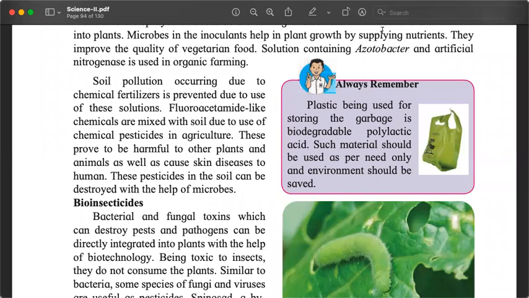Okay. For example, the chemical fluoroacetamide. This is one of the problems. And pesticides and weedicides and germicides that we use in agriculture, excess of all these chemicals are not good for our life. So they can also be destroyed with the help of microbes.